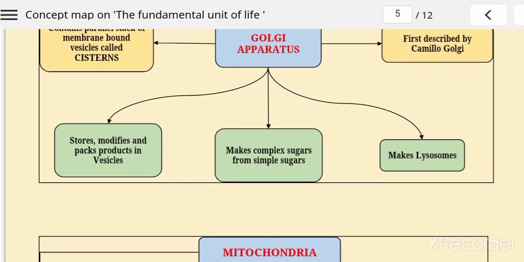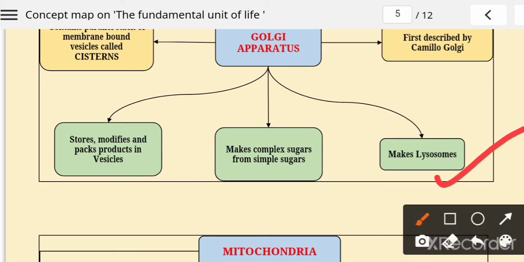Now, what is the function of the Golgi apparatus? It helps in storage, modification or packaging of products inside the cell. All the storage of protein, lipid, energy is done with the help of the Golgi apparatus, and it helps to change complex sugar into simple sugar and make complex sugar from simple sugar. This is also a function of the Golgi apparatus.